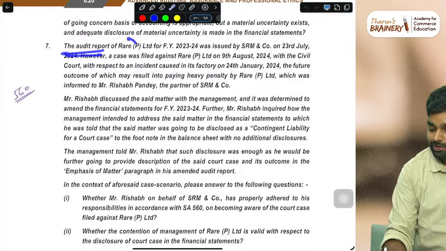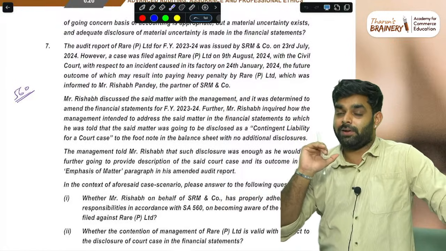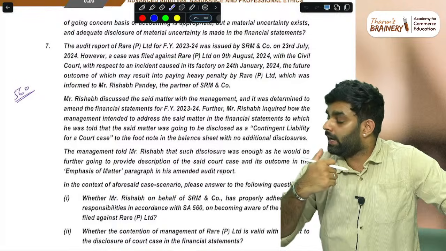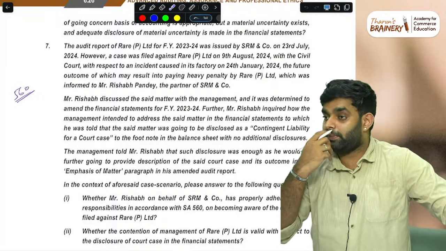The audit report of a company, Rail Private. Think this in your brain in the exam. You should know more than writing practice. There should be a reading practice of questions which you need to do. Then only you can finish the audit paper on time.